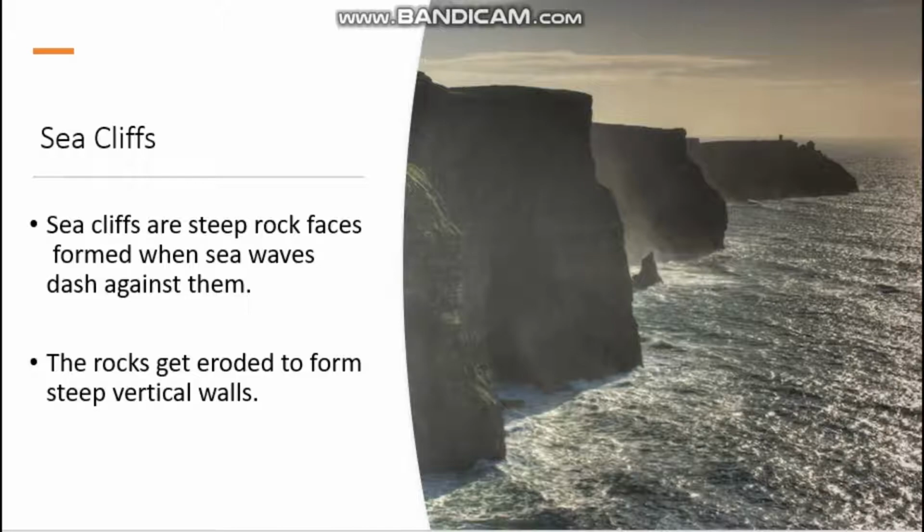The sea cliffs are steep rock faces formed when sea waves dash against them. It will be like a steep rock. Okay, what do you mean by sea cliff? Sea cliffs are steep rock faces formed when sea waves dash against them. The rock gets eroded to form steep vertical walls. So, it will be like a vertical wall-like structure.